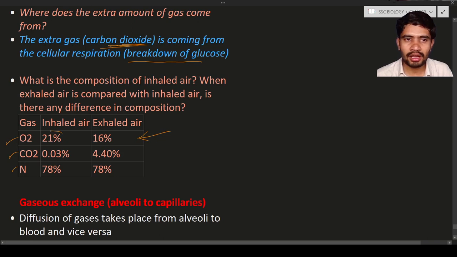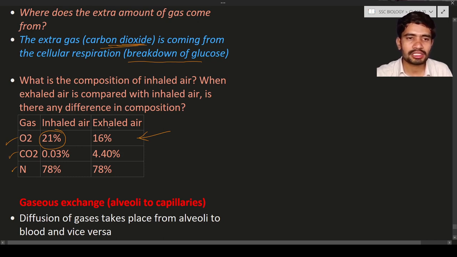So if you see the percentage of oxygen, it is 21 percent before inhalation, and after the inhalation, that is the exhalation process, it is 16 percent. It means the percentage of oxygen is decreased. It indicates that oxygen is utilized by the body.